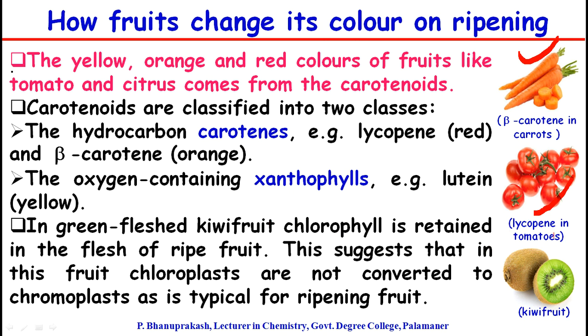You see, in this kiwi fruit, the flesh after ripening is in green color. That means the chlorophyll is retained in the flesh of that ripe fruit. This suggests that the fruit chloroplasts are not converted to chromoplasts, which is typical in the ripening process of a fruit.